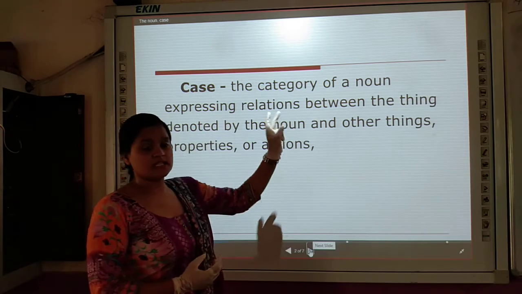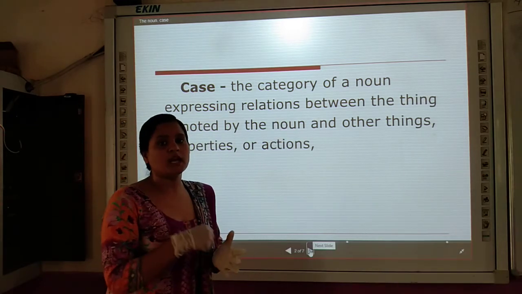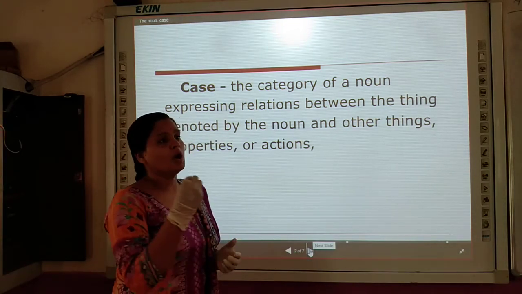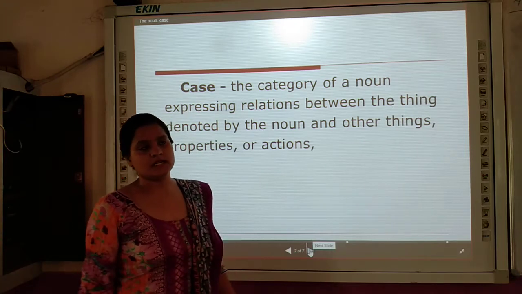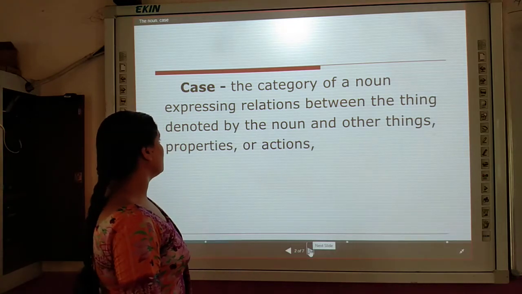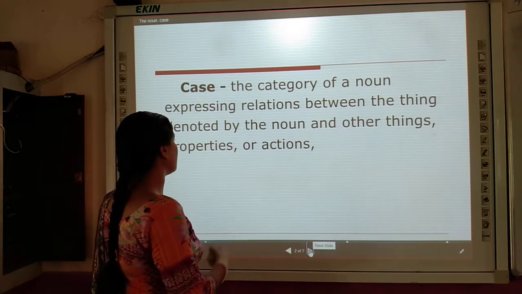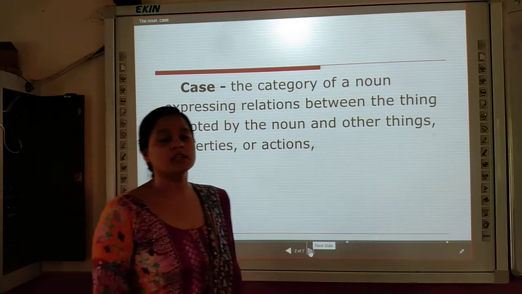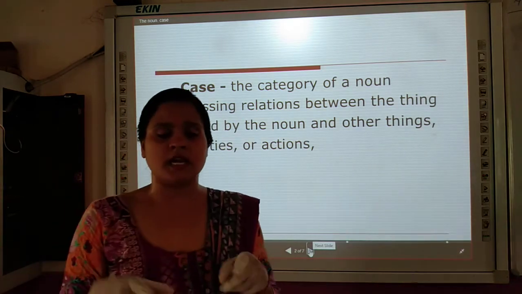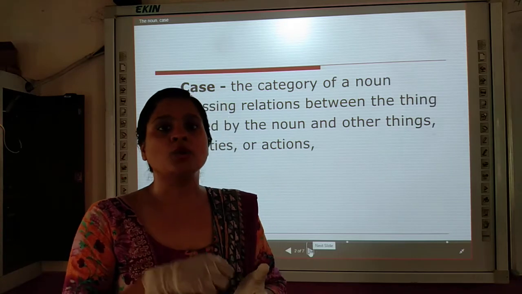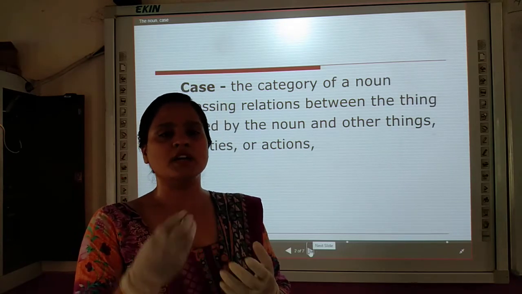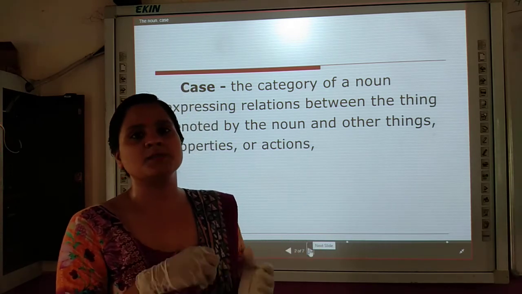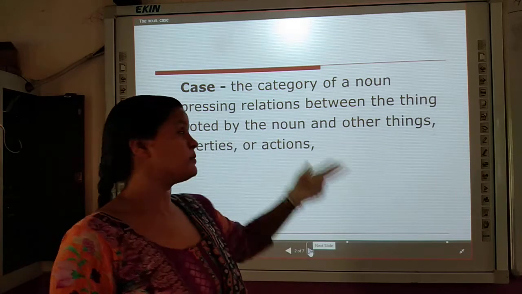Case is the thing by which we can understand and categorize a particular, individual noun and its place in some sentence. It is the category of a noun expressing the relations between the things denoted by the noun and other things, properties or actions. It means who is the doer in the sentence, what he is doing, to whom he is doing, and what is the relation between the two things within the sentence. This is expressed by cases.